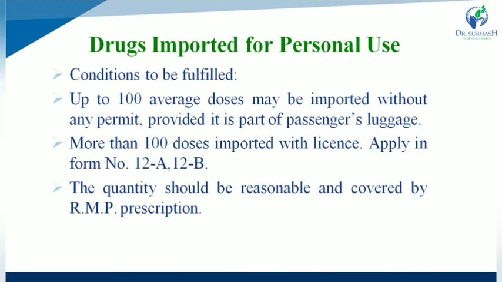While the second one, more than 100 doses may be imported with a license that is applied for in form number 12A and 12B.